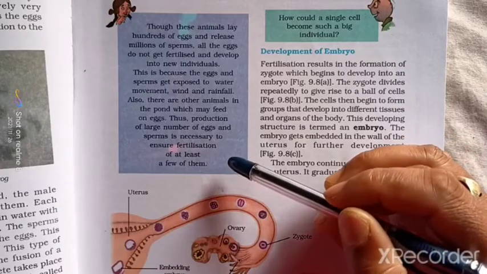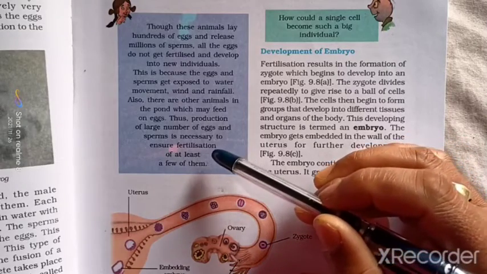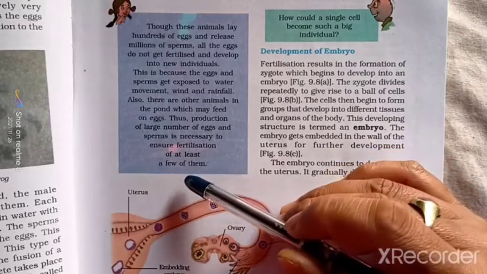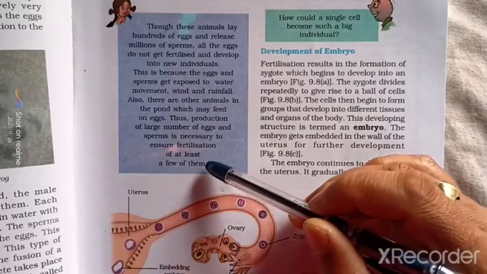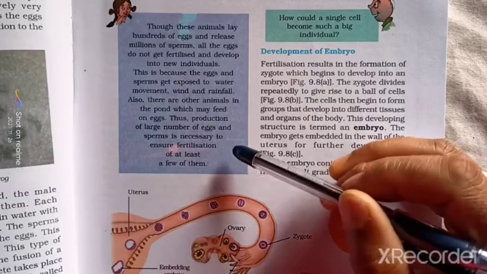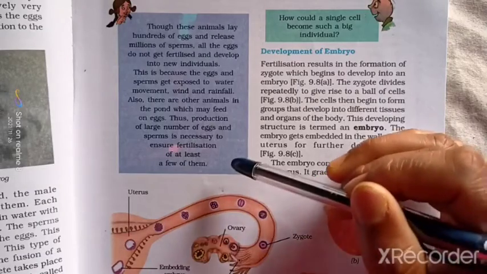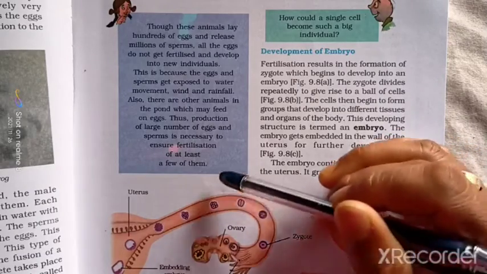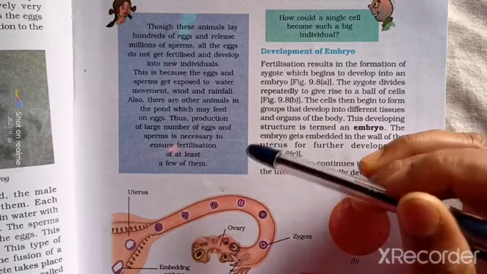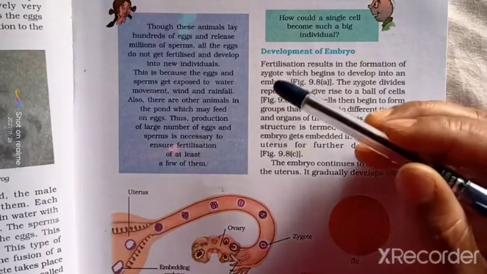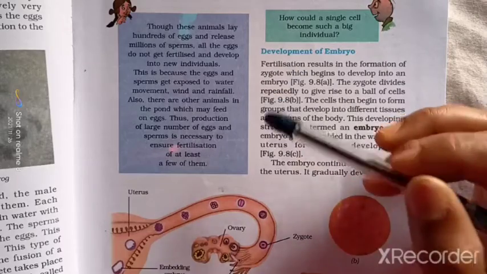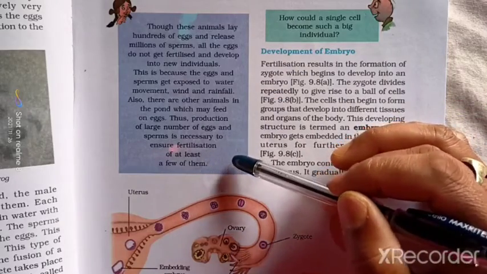So production of more eggs and more sperms is necessary to ensure fertilization of at least a few of them. That is why most fish and frogs lay eggs in hundreds, whereas a hen lays only one egg at a time.